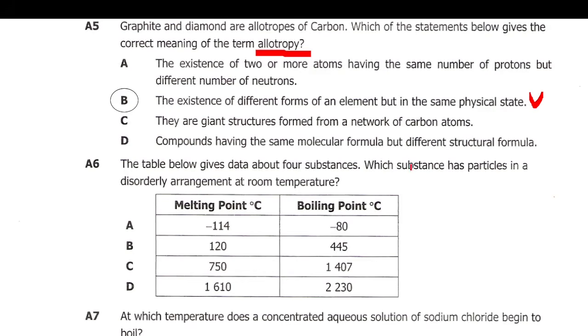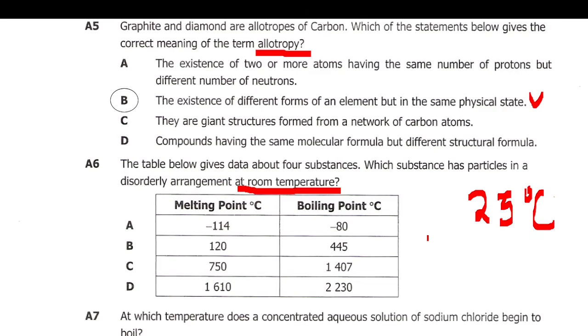So when you look at this question where they are saying which substance has particles in a disorderly arrangement at room temperature, you need to look at this word room temperature. So room temperature is around 25 degrees Celsius. So 25 degrees Celsius is the room temperature.